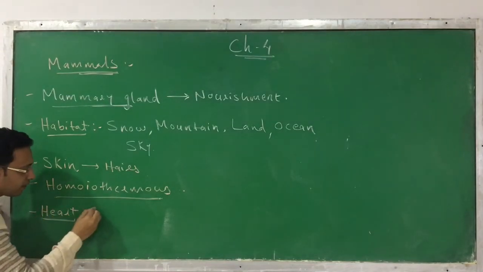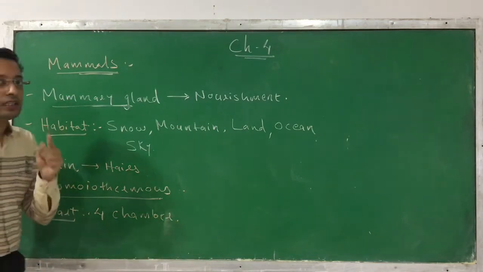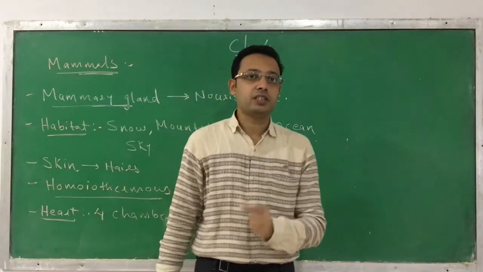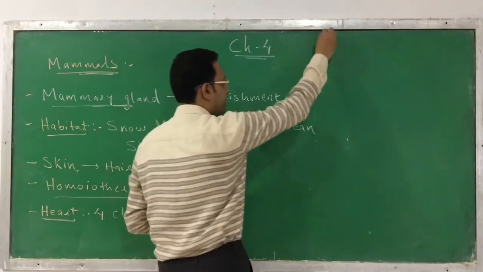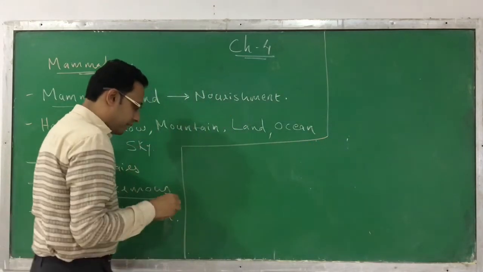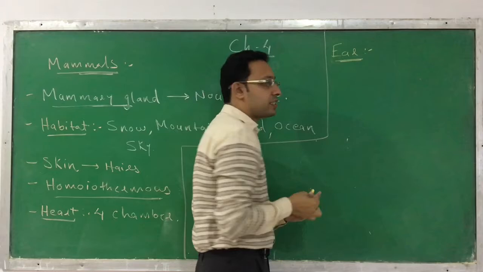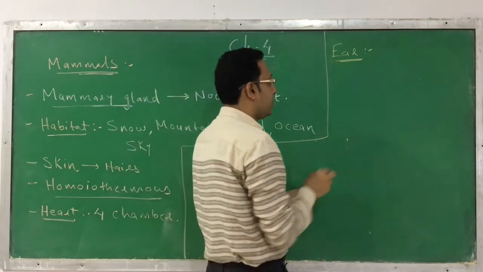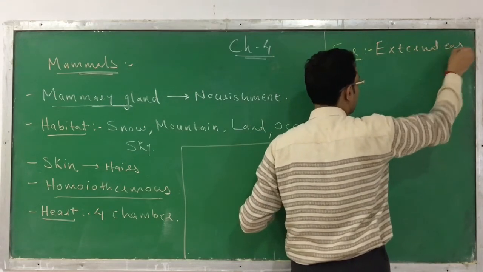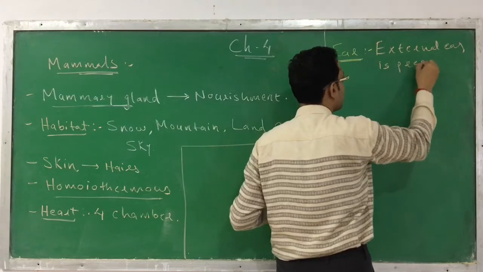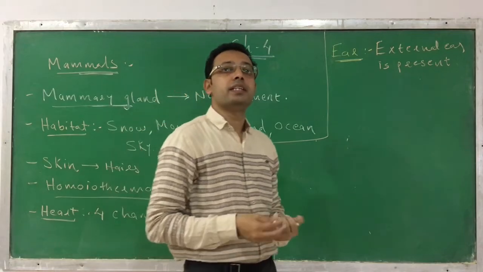When we talk about its heart, the heart is 4-chambered. That means it consists of 2 auricles and 2 ventricles. This is the characteristic 4-chamber heart that is observed in these mammals. When we discuss the other characteristic, regarding the ear, up till now we have not been able to see the external ear, but in these mammals, the external ear is present, and as the external ear is present, they are mostly viviparous in nature.